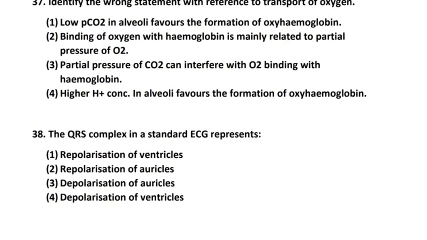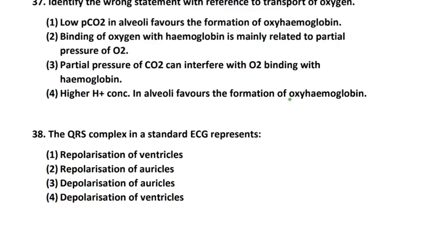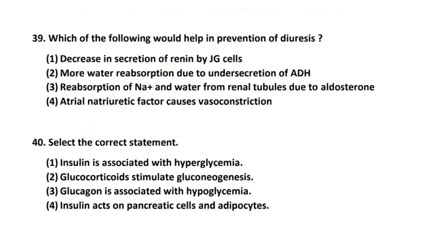Next question number 38. The QRS complex in standard ECG represents repolarization of ventricle, repolarization of auricle, depolarization of auricles, depolarization of ventricle. So which one is the correct answer? Right option is 4, depolarization of ventricle. So that is represented by the QRS complex.